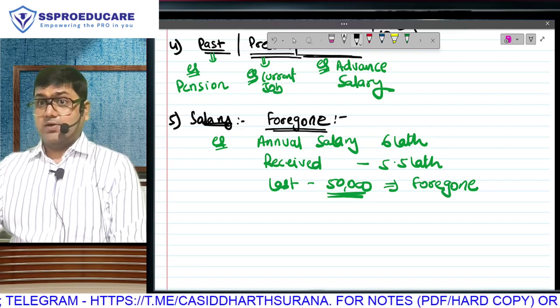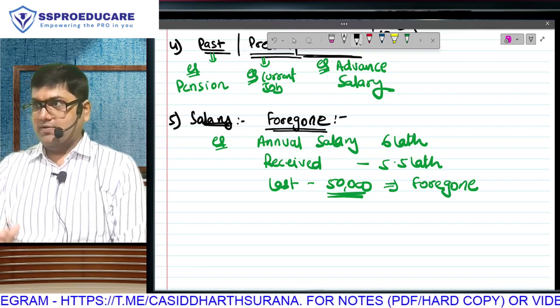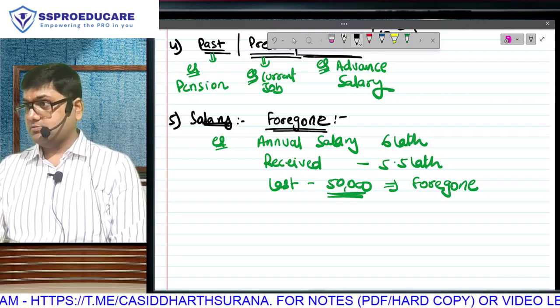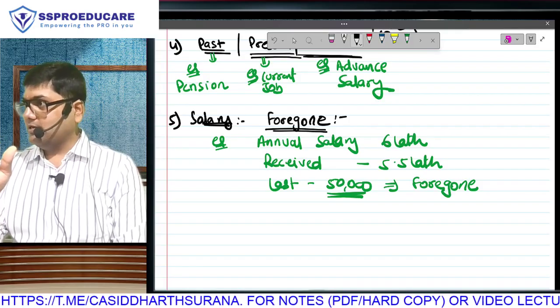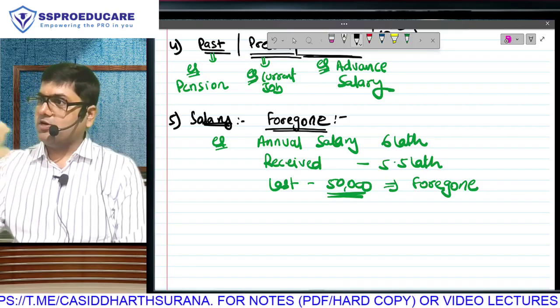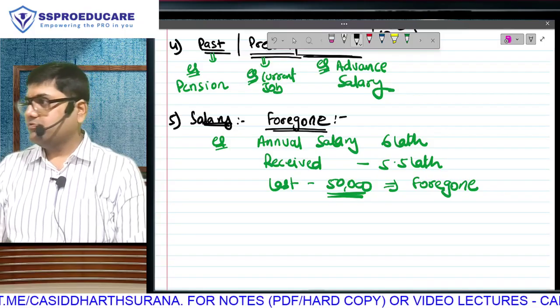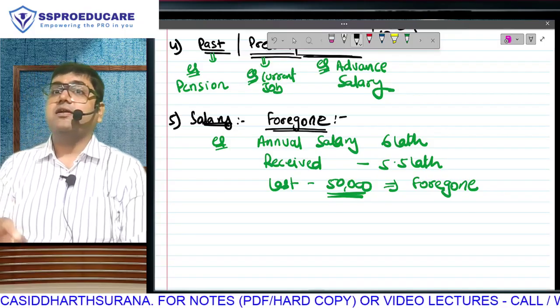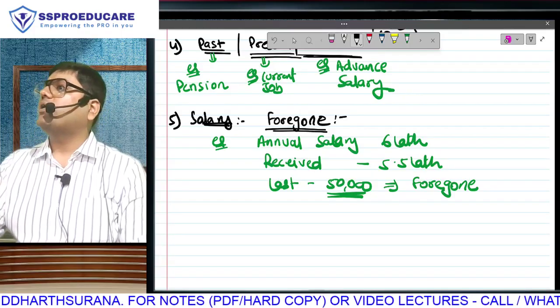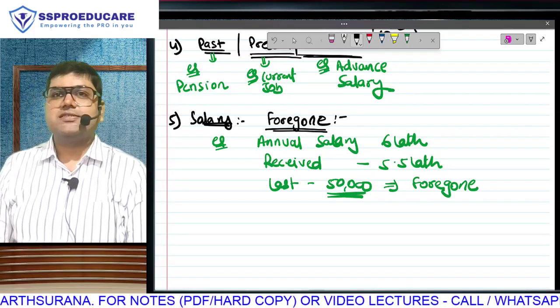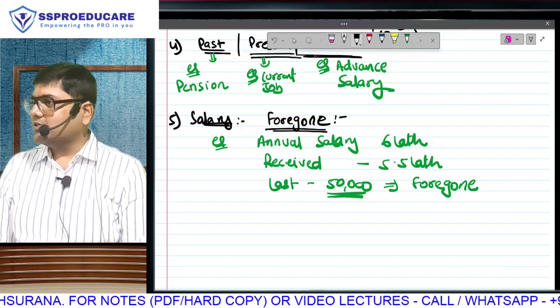Okay, wait. To eliminate any confusion, I am never in life going to receive this 50,000. Forgo ka meaning is that. Forgo does not mean that, sir, this year don't give me, next year. Forgo does not mean that. I have decided to let it go forever. 550 ke 6 lakh. You understood the question?